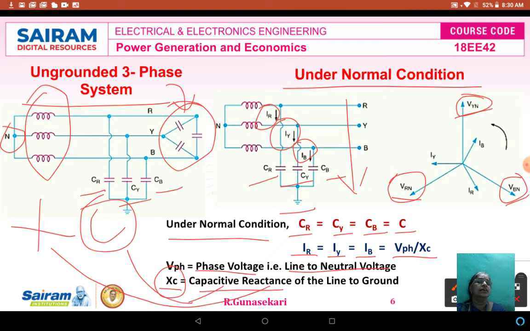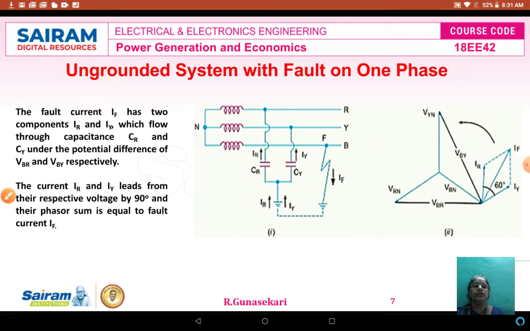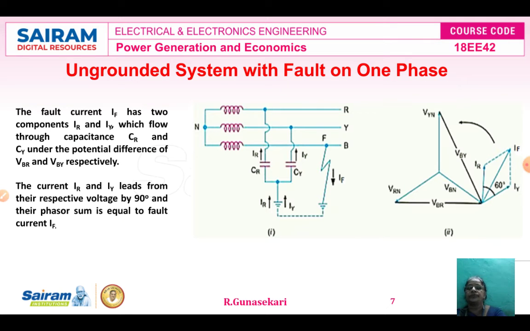This is the direction. And then similarly, the phase currents IR, IY, IB, and this is star connection. So therefore the line current is equal to phase current. The IR, IY, IB are known as the line current as well as the phase current, also with 120 degree phase shift. This is under normal condition. Now you see what happens under fault conditions.